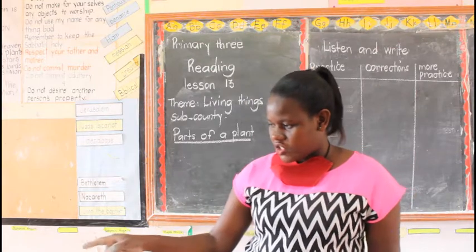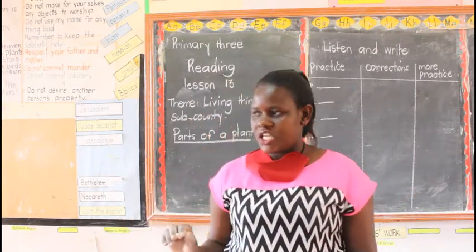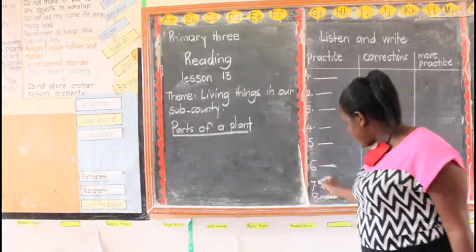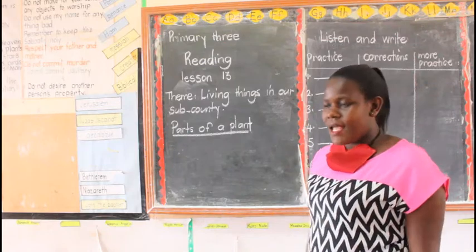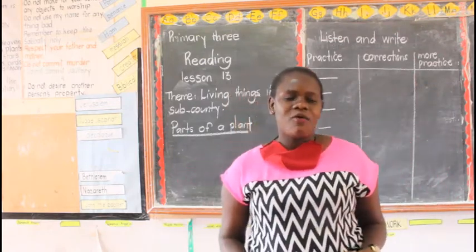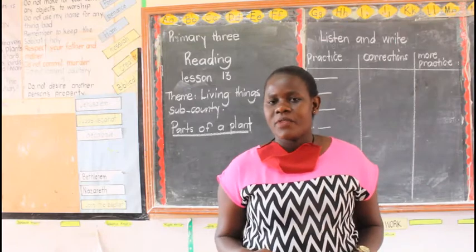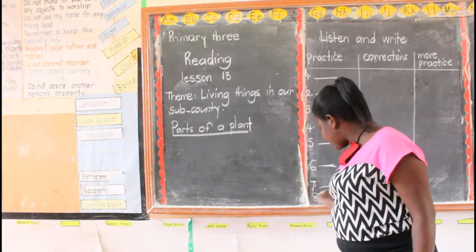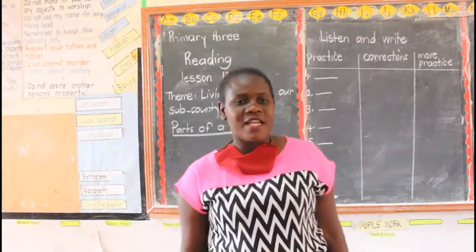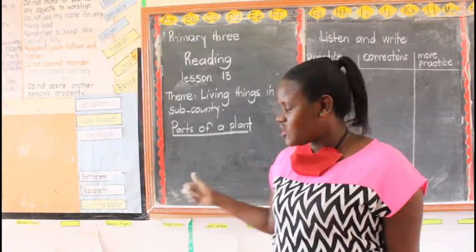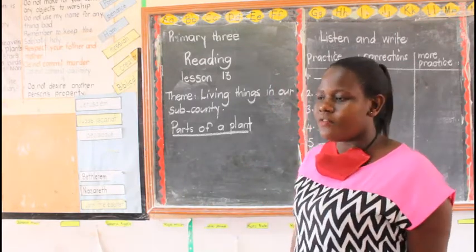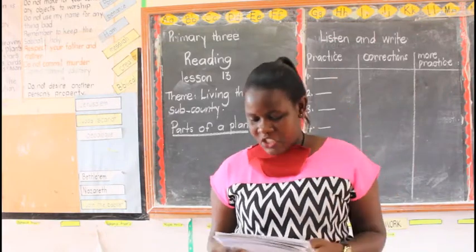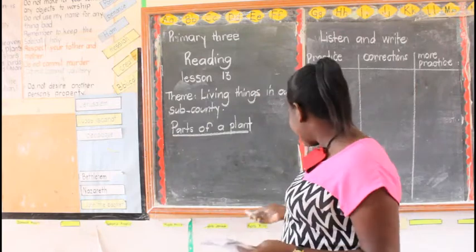Branches, the one I was showing you on my plant. Are you there? Let's continue. So I had stopped on number 7, and our number 7 was branches. Write the word branches. Are you there? Then lastly, write the word branch. The other one is branches, but this one is branch, the singular of branches. Are you there? That is wonderful.